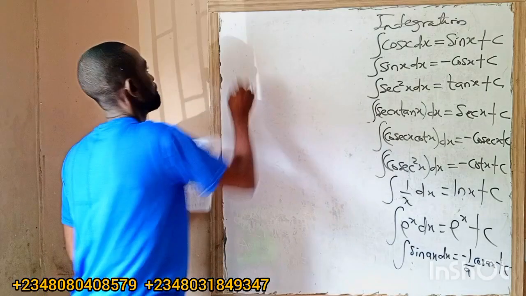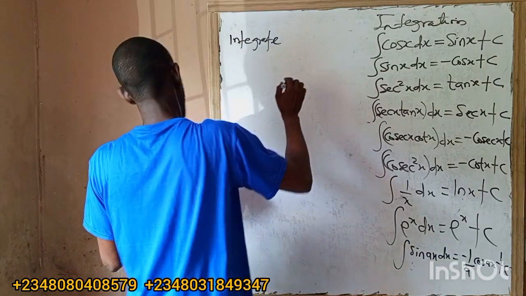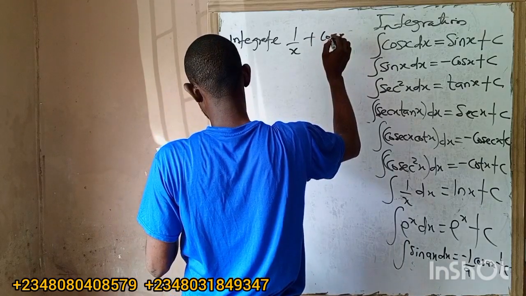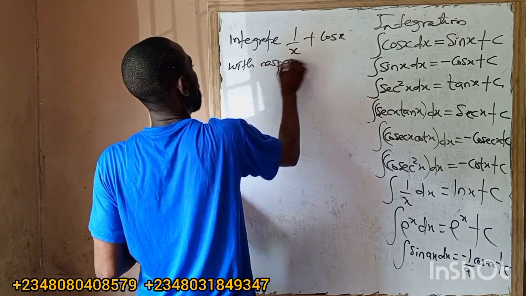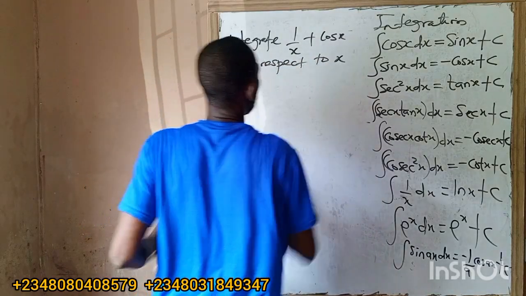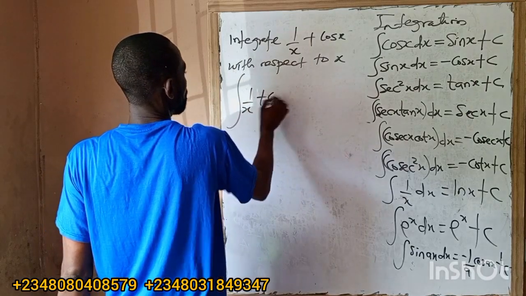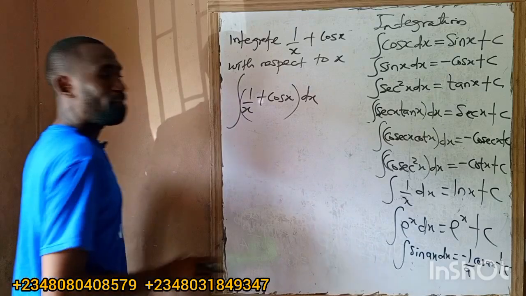So let's integrate 1 over x plus cos x with respect to x. It means I'm going to integrate 1 over x plus cos x, then dx. I'll use it one by one.